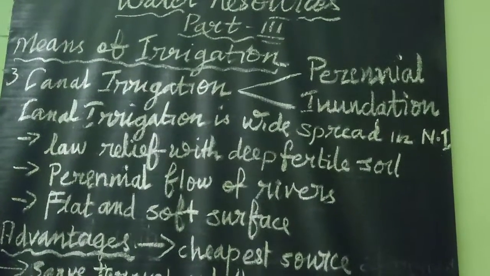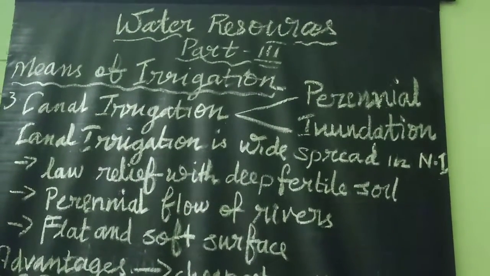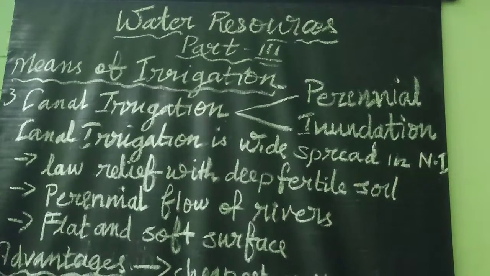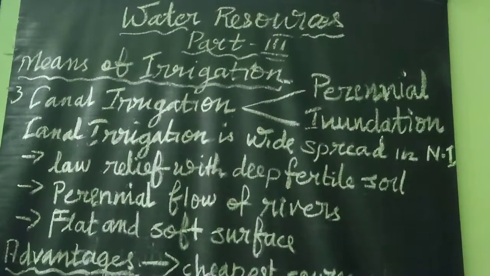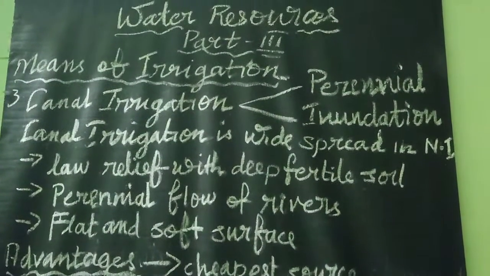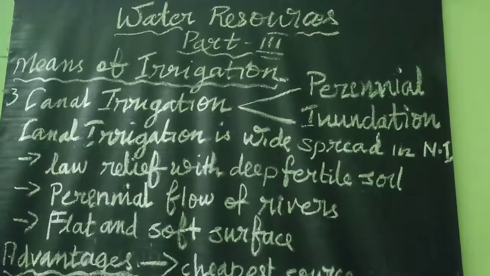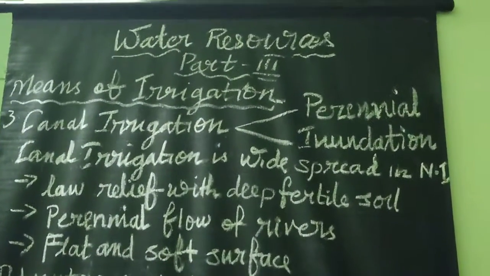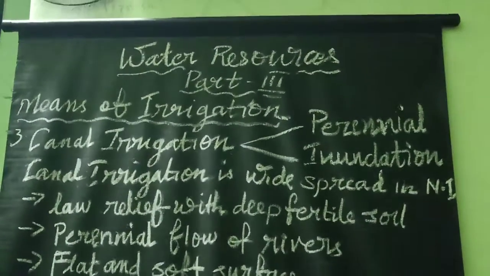Secondly, northern India is a plain area with low relief. Relief means landform: the Gangetic plain is a plain area with deep, very fertile soil, which helps in recovering the cost of construction of canals. It is easy to construct because of the deep fertile soil as well as the low level of relief. Thirdly, the surface is even, very plain, so digging of canals is also easy.